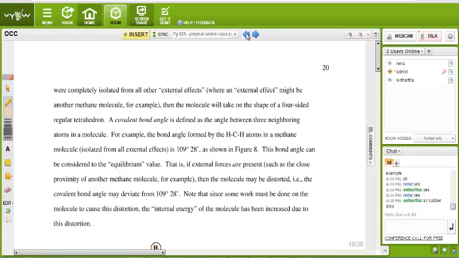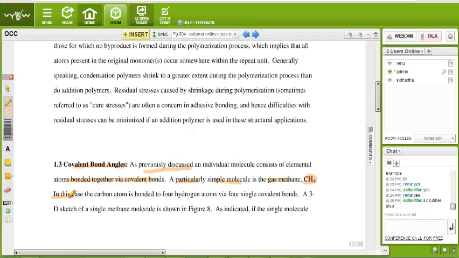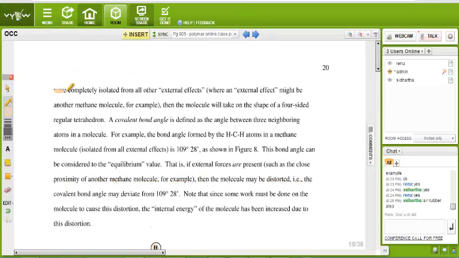So in this case the carbon atom is bonded, and if the single molecule were completely isolated from all other external effects, then the molecule will take on the shape of a 4-sided regular tetrahedron.